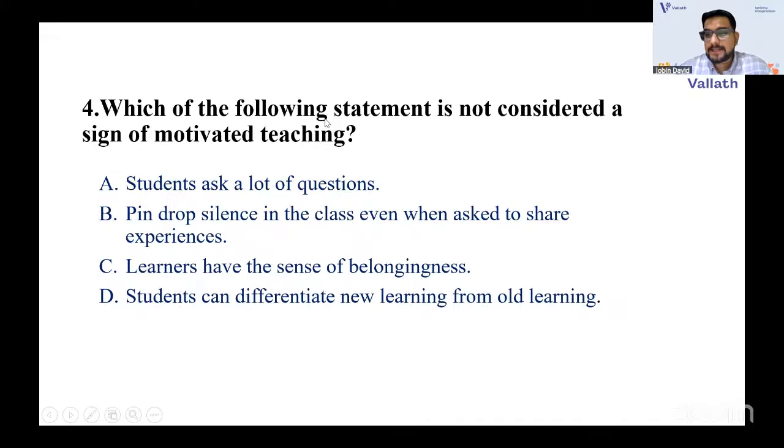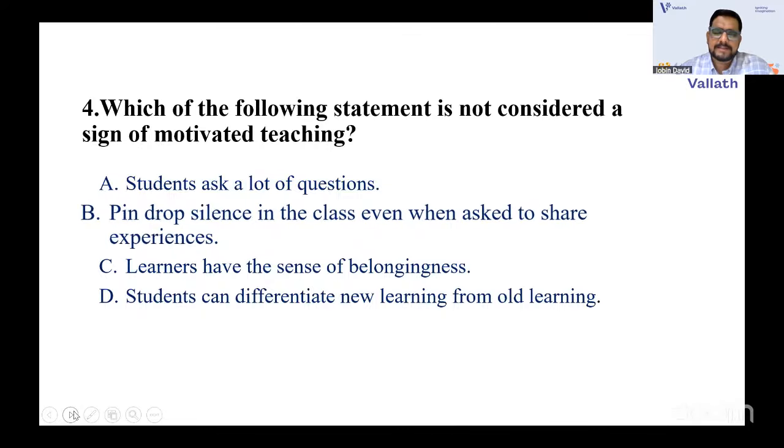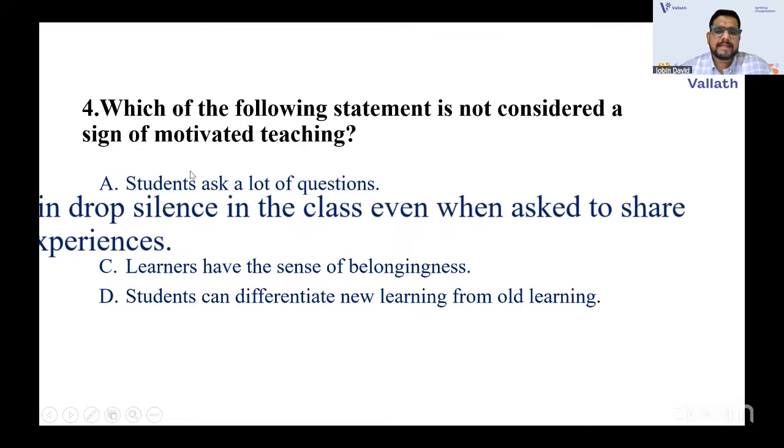Sometimes this 'not' is there, it can confuse you. If you don't read 'not', you read the options and think that every option is correct. There's a problem with that. Okay, so I have the answers in the chat. Obviously it is B. That is, pin drop silence in the class even when asked to share experiences. That is not considered a sign of motivated teaching.